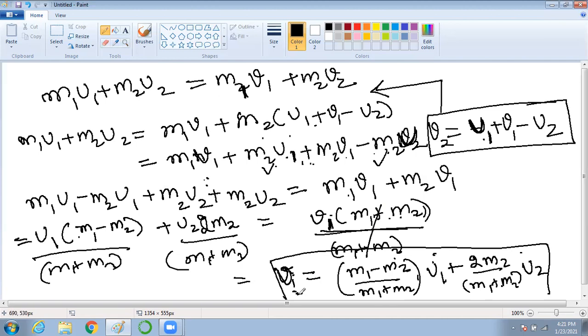Okay, sir. Understood, sir. So similarly, we got the value of v1, but we want to find out the final velocity of the other object also. How to find it? The same way.